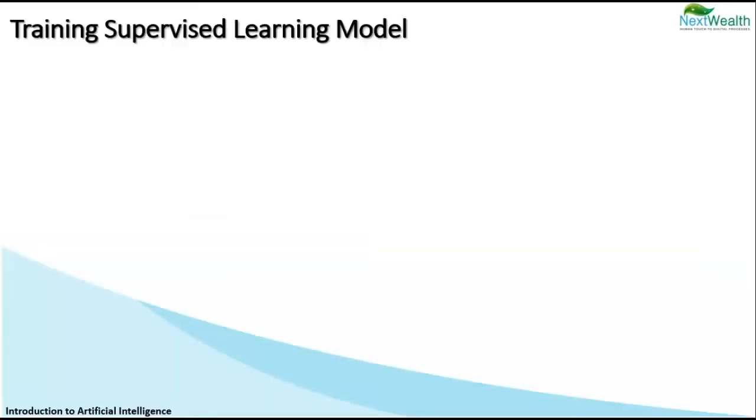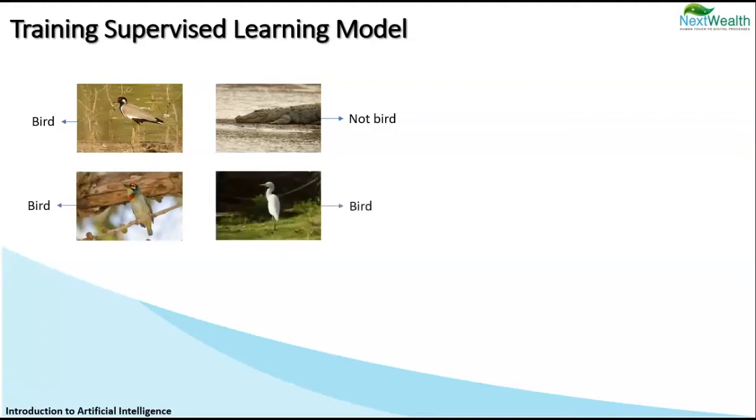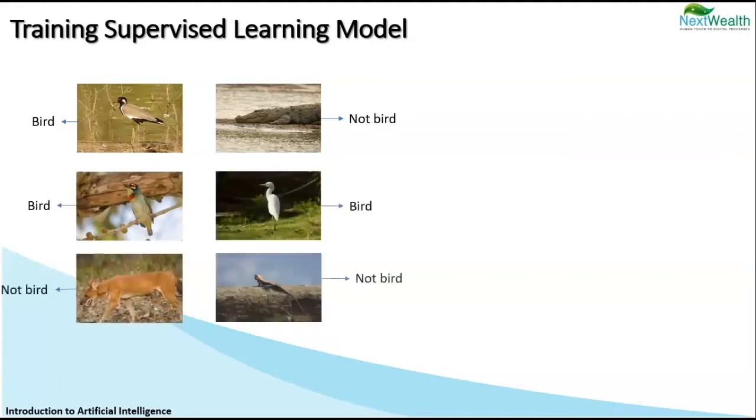Okay, let us say we want a model to identify images of birds. How do we do that? This can be done by training the model. In order to train the model, we will add a label to each picture initially. I will label this picture as a bird. This is not a bird. This is a bird. This too. This is not a bird, and not a bird either.